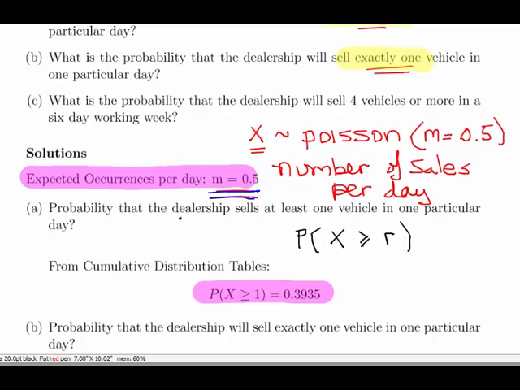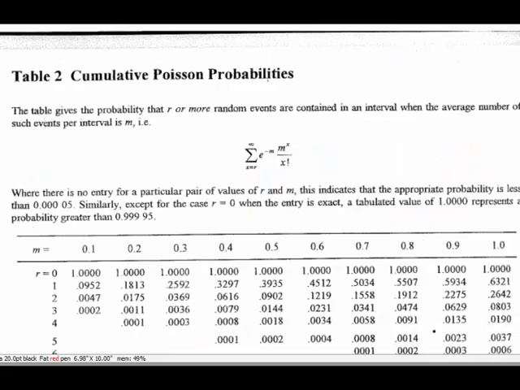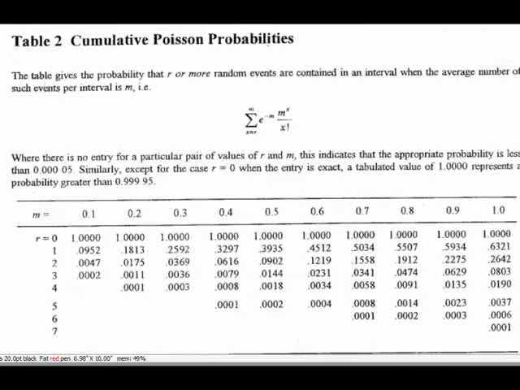Now, just as a quick remark, Poisson is a discrete random variable. That means the probability of x equal to r is not negligible. So there's a big distinction between continuous random variables and discrete random variables, and that is very important, particularly when you're dealing with these type of questions. So I'm going to switch over to my tables here, and this is the Murdoch-Barnes statistical tables. I'm flicking through the book here, and it is important to get the hang of these tables, with a bit of practice.